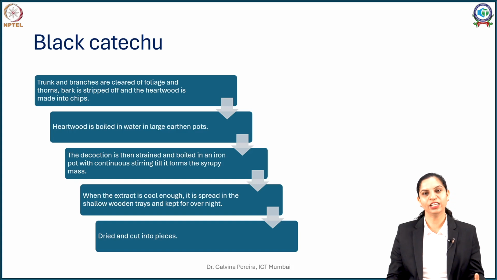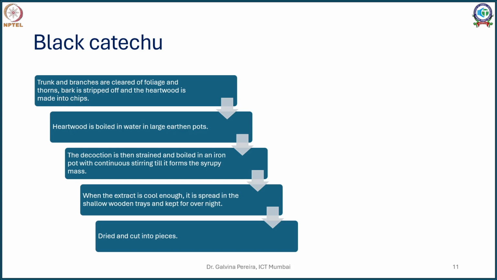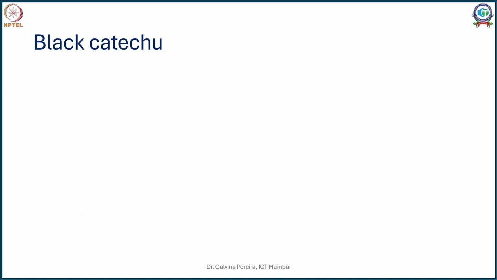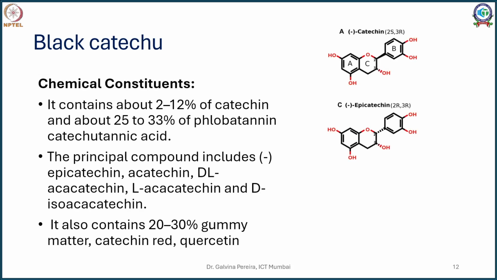This is generally set in wooden trays where, after keeping overnight, it solidifies. Once it solidifies, it's cut into pieces and sold in the market as your kach or katechu. Now this is there with your panwalas, and you will see it as nice cubes or blocks.